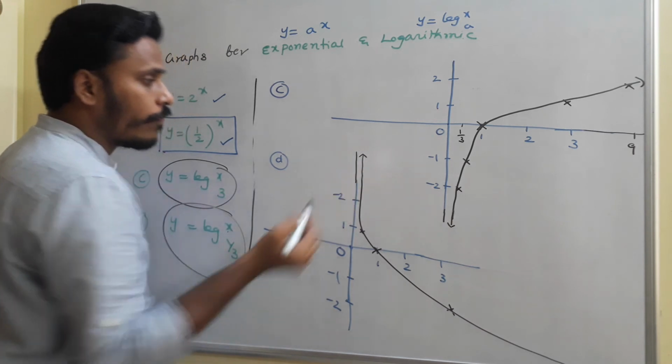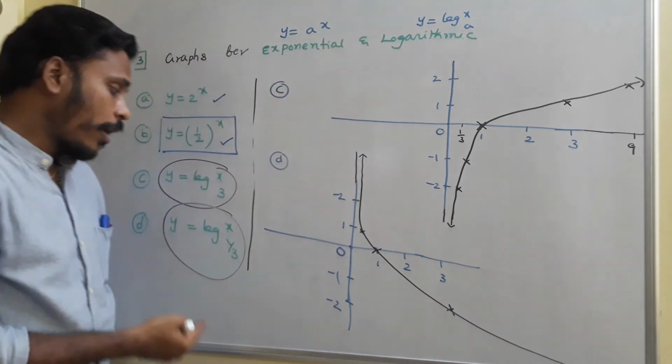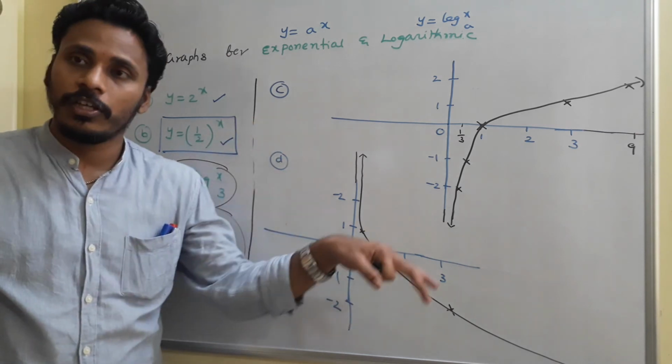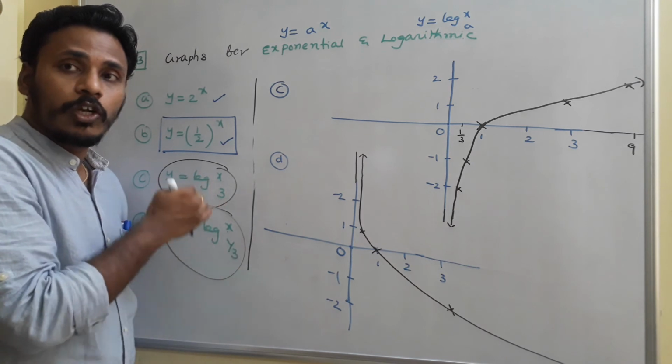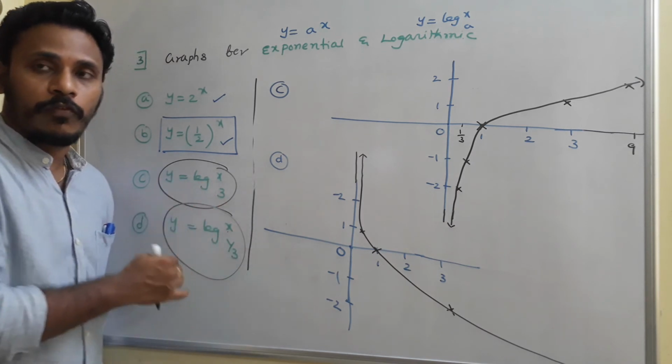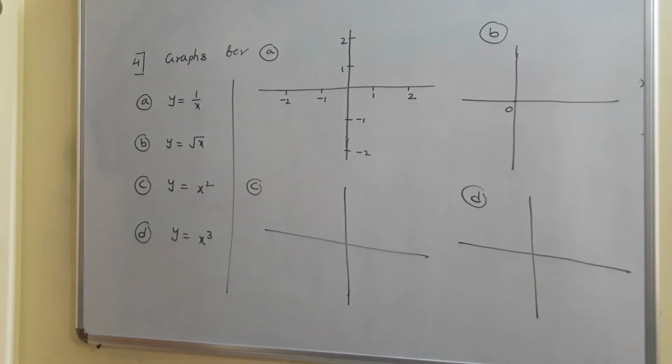You just observe the difference between those two shapes. Log x base 3 is in that shape. Log x base 1 by 3 is in this shape. The graph never lies in the negative direction of the x-axis because we can't take any negative value in the place of x. Just have a look.